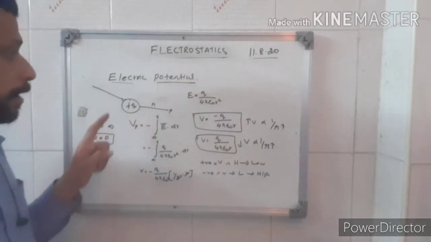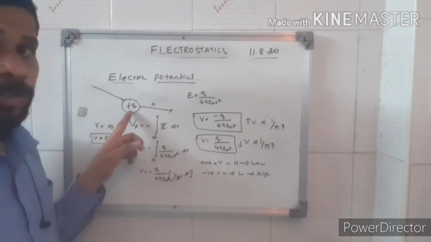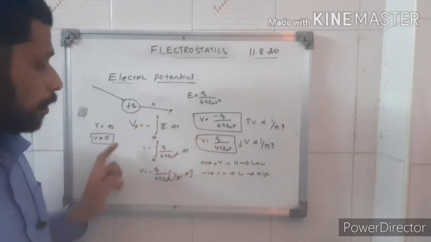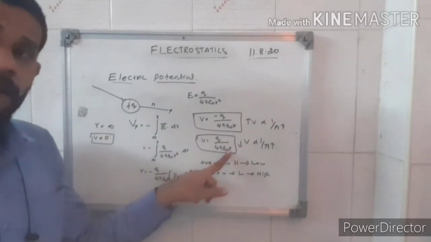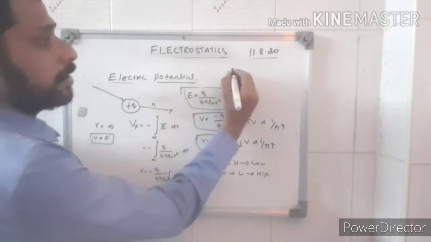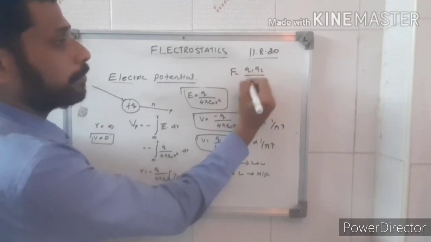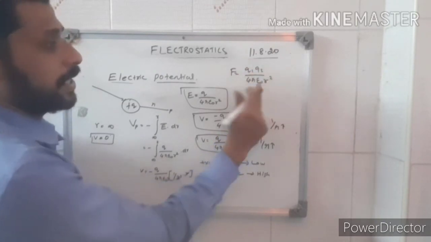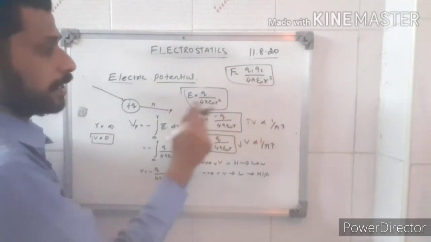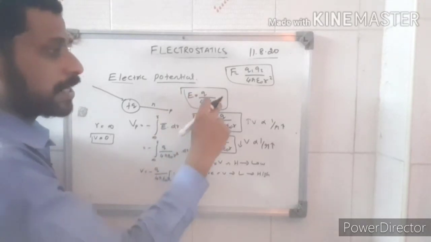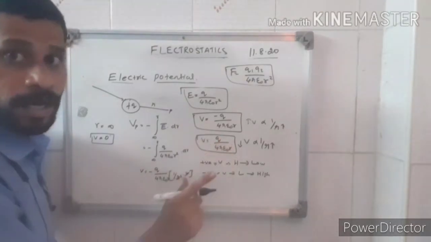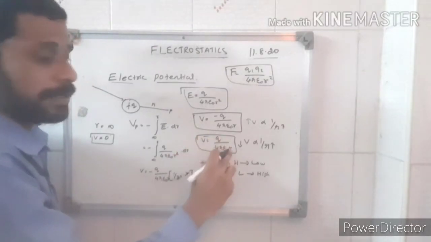Now remember, the potential is the work done by the external force to bring the unit positive charge from infinite distance to the point P. So V equals Q by 4 pi epsilon naught R, only R. Remember, for force you will get F equal to Q1 Q2 by 4 pi epsilon naught R square. Due to the electric field, it equals Q by 4 pi epsilon naught R square. For the potential, Q by 4 pi epsilon naught R. Only R, not R square. Okay, remember this. Potential only by R.